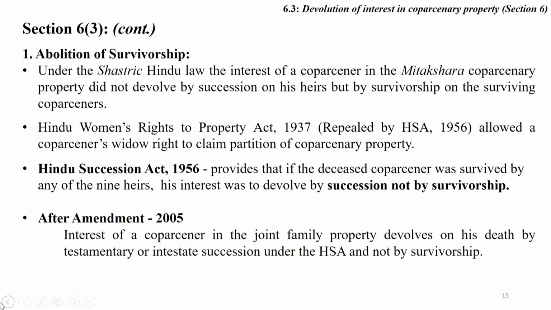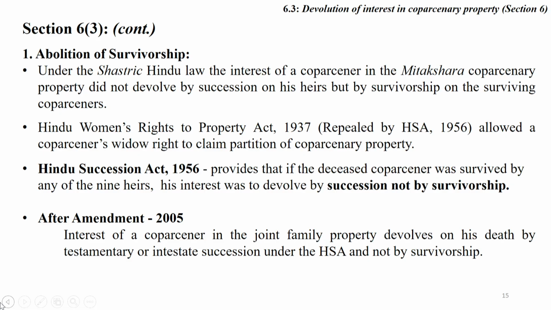The consequence of section 6 subclass 3 is abolition of survivorship. Under the Shastric Hindu law, the interest of a coparcener in Mitakshara coparcenary property did not devolve by succession on his heir but by survivorship on the surviving coparcener.